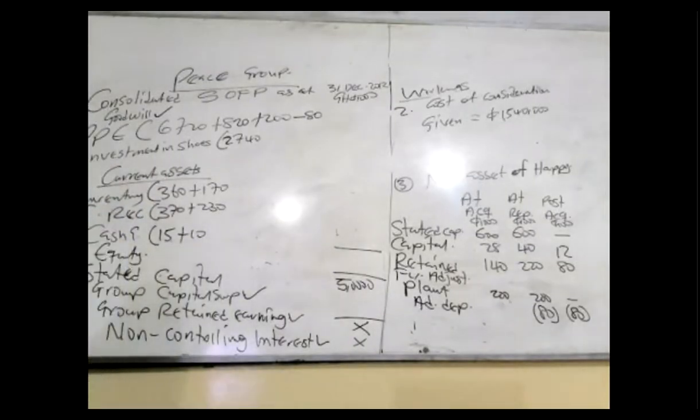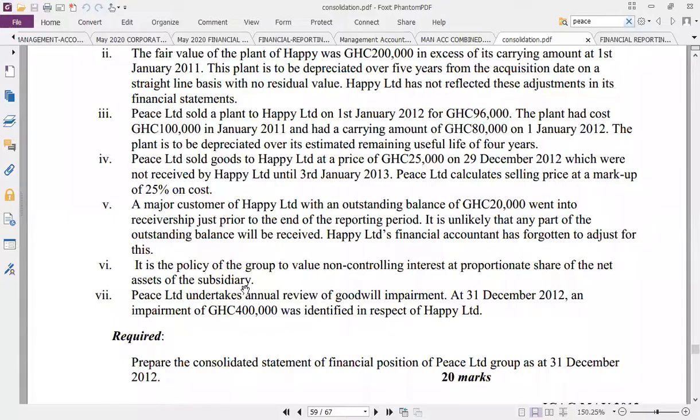Okay. Let's see something. There's another footnote in here. Go to note 5. We are treating the easy one. A major customer of who? Happy Limited. Note 5. A major customer of Happy Limited with an outstanding balance of 20,000 went into receivership just prior to the end of the reporting period.